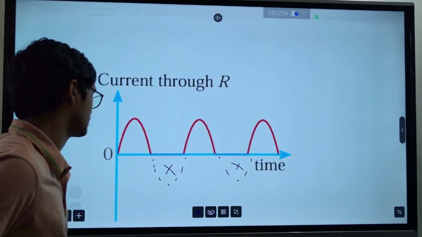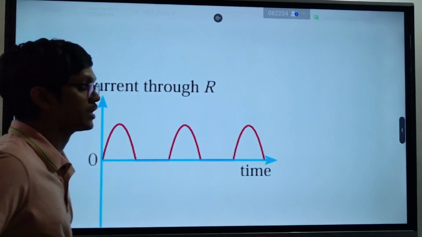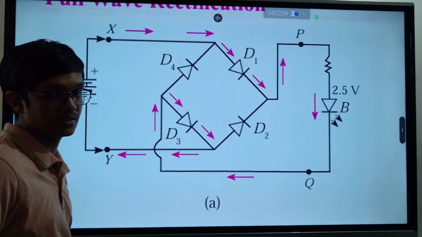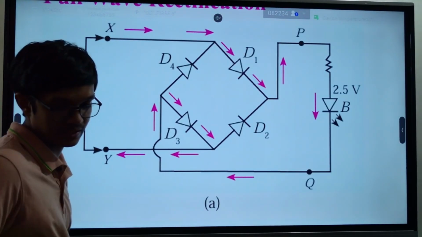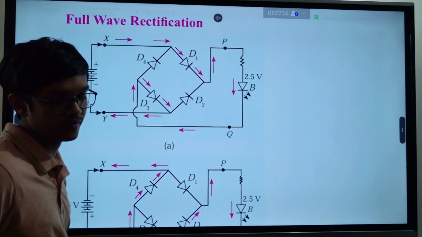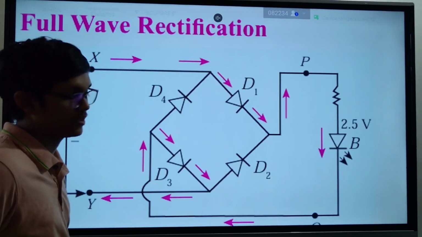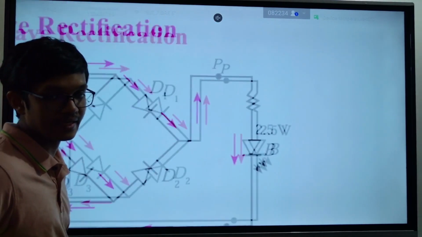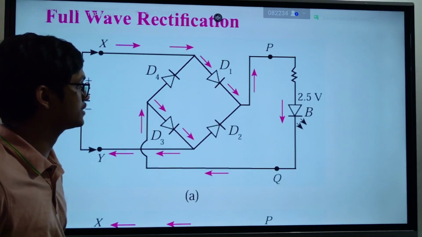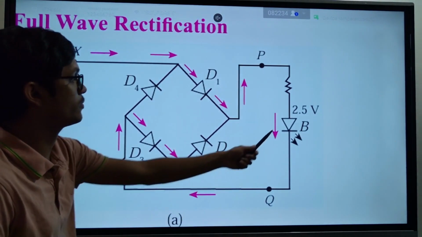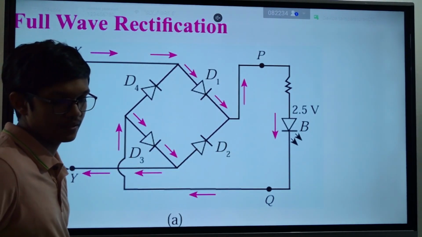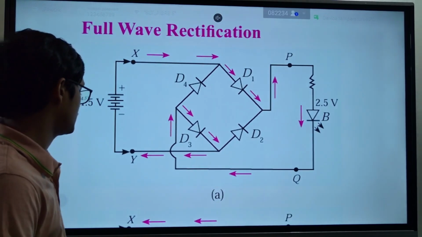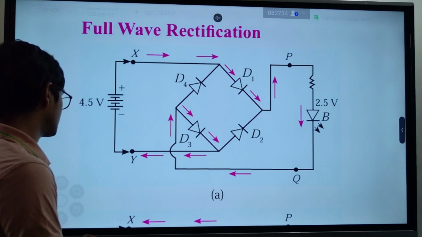full wave rectification. We use full wave rectification like this. This is a full wave rectification circuit here. Now assume this is the symbol of an LED. Just assume that it's your mobile phone again. Now again we provide a sine wave like this to our circuit.